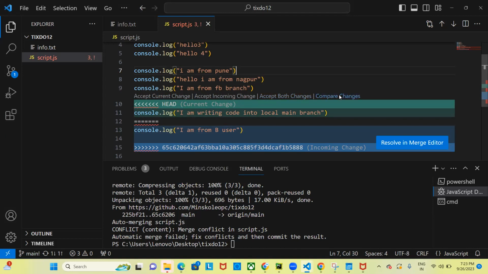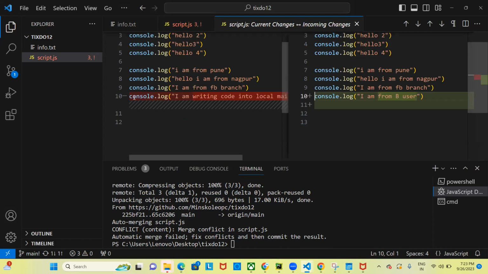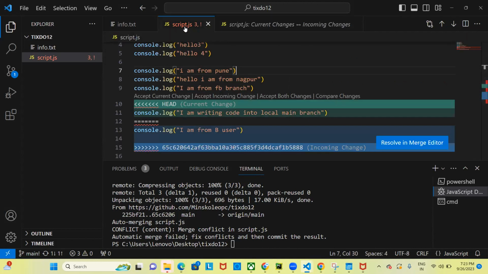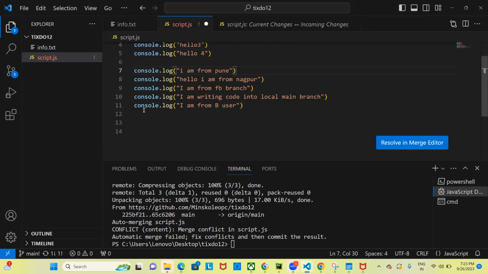And then you can click here and compare the changes. So these are the changes on this line, this I have, and from the remote branch I have this. So comparison can also be done. Is this fine? Okay. But let's say I want to keep both changes. So I say accept both changes. So now what is coming from the remote suddenly jumps to line 11. Now this is done, right?